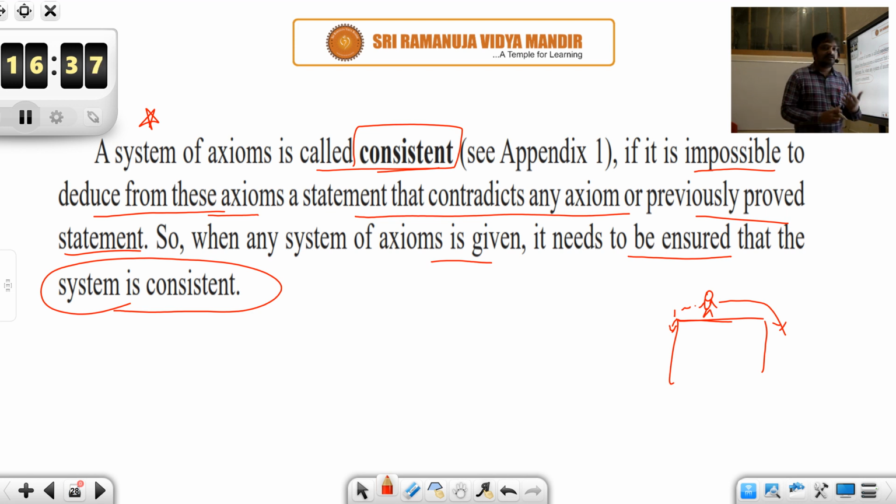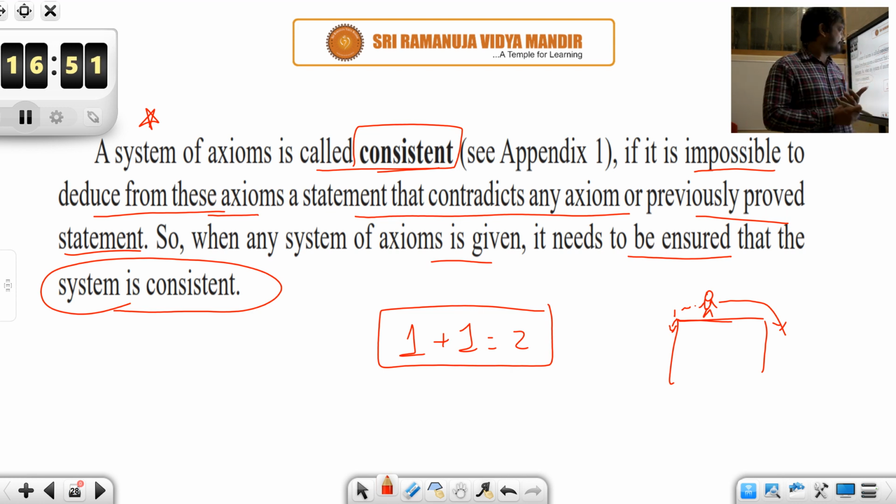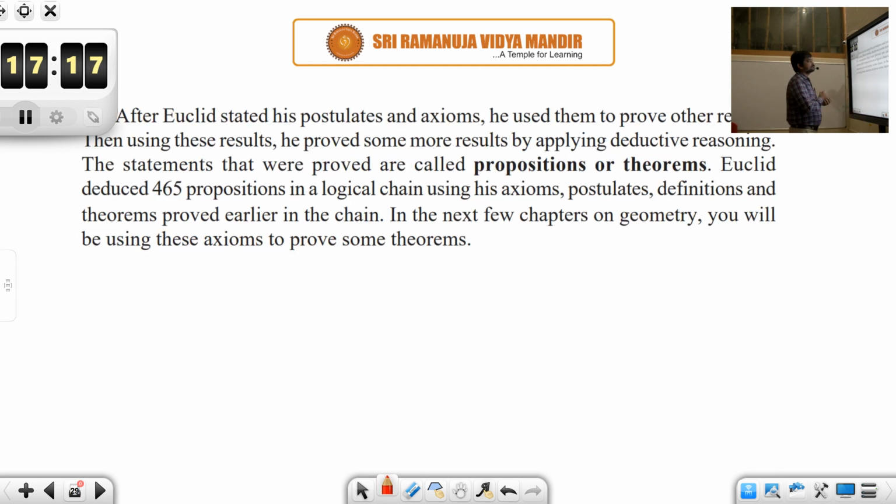In fact, even historically, if you look at statements like 1 plus 1 is equal to 2, there is a nearly 600 page proof, students, to prove this, though we are accepting this as universal truth. We are accepting it as an axiom, but still if you try to dig out the proof for this, there is a 600 page proof proving this, and even in that, at some point you will be coming across statements which are consistent. So anyway, a system of axioms is called consistent if it is impossible to deduce from these axioms a statement that contradicts any axiom or previously proved statements.